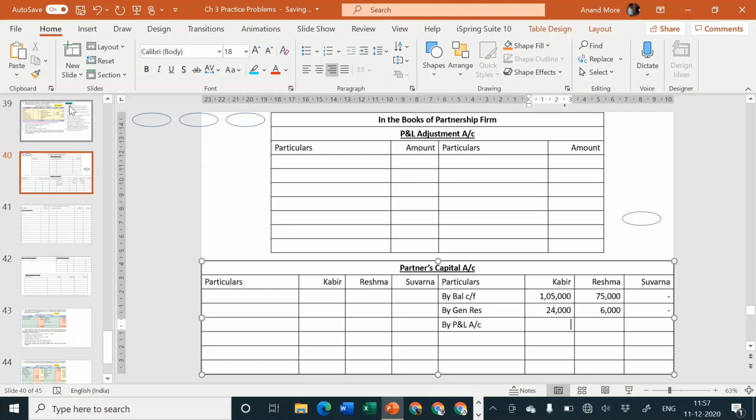Why 4:1? Because that is the old ratio. So 6,000 divided by 5 into 4 goes to 4,800, and 6,000 divided by 5 is equal to 1,200. So that is a dash here. Okay, so the liability side we have completed.